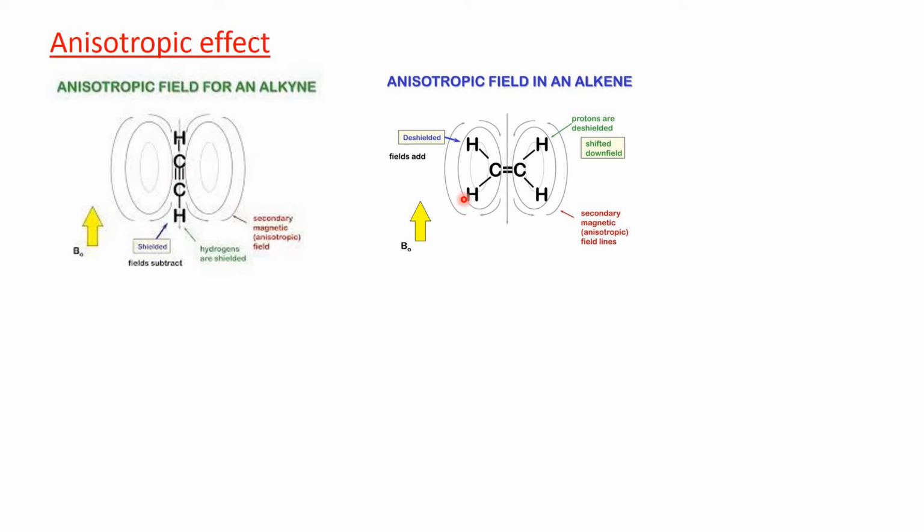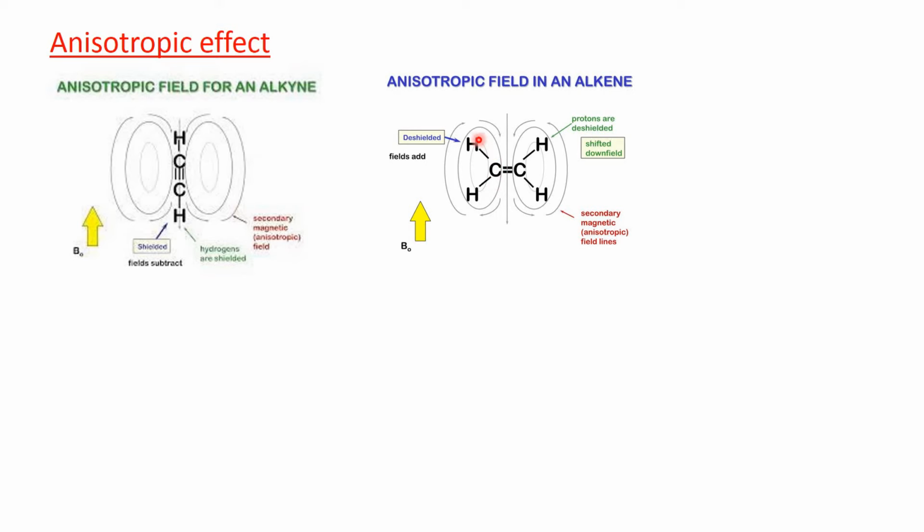Now, coming to alkene. This is the ethylene molecule. In the ethylene molecule, the carbon atom is sp2 hybridized, where the s character is less compared to the sp hybridized carbon atom. So the carbon atom of the ethylene molecule is less electronegative.